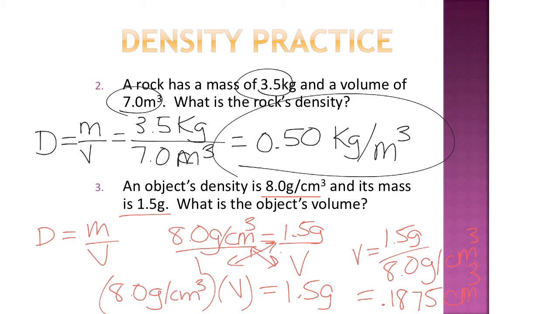But I still need to do significant figures. That had 2, that had 2, so my final answer needs to have 2. I'm somewhat running out of space. This is going to be 0.19 cubic centimeters, because that would give me 2 significant figures.